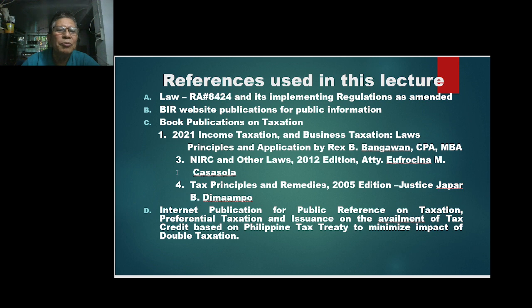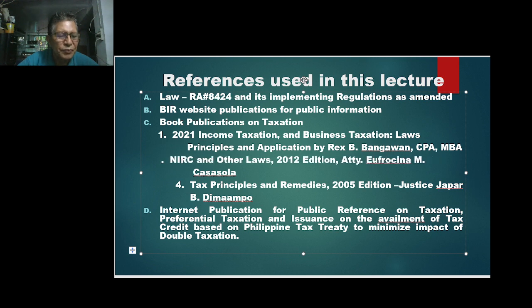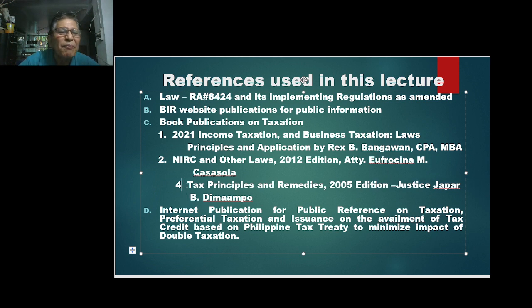Income taxation and business taxation. Okay, the published book, 2021 Income Taxation and Business Taxation Laws, Principles and Applications by Rex B. Banggawan, CPA, MBA.